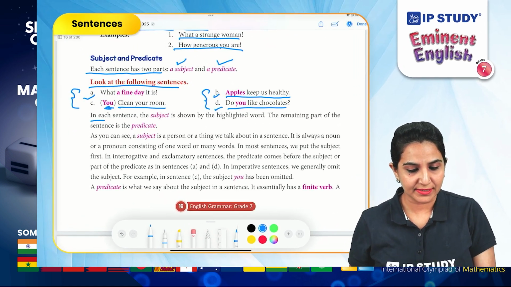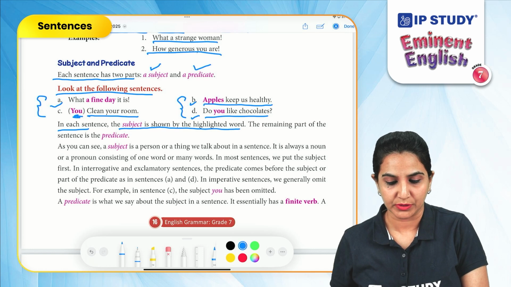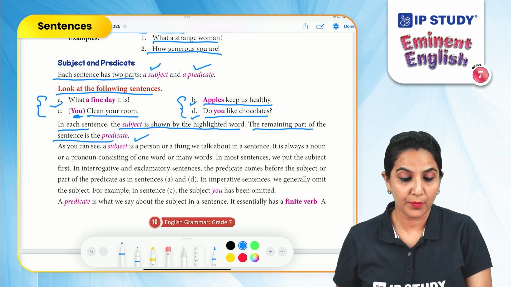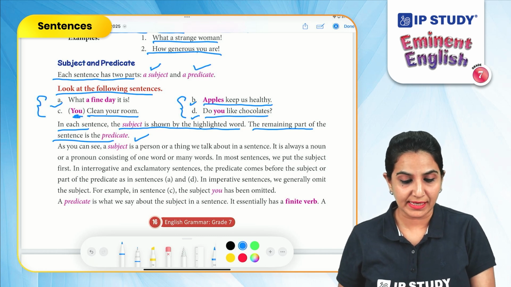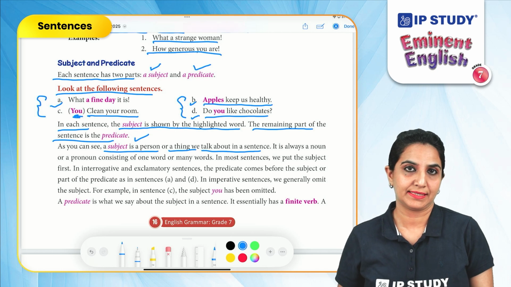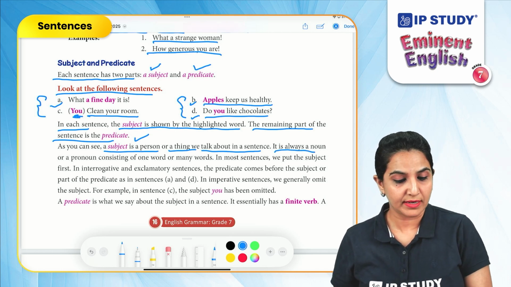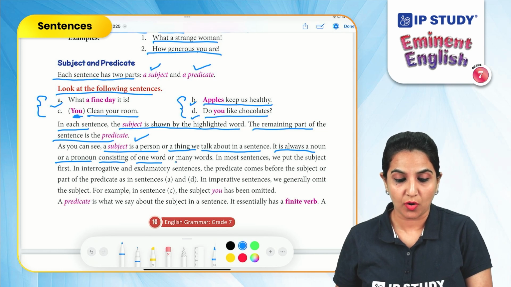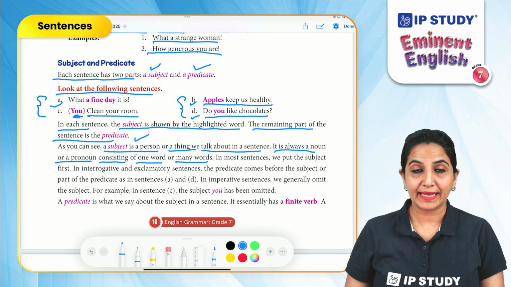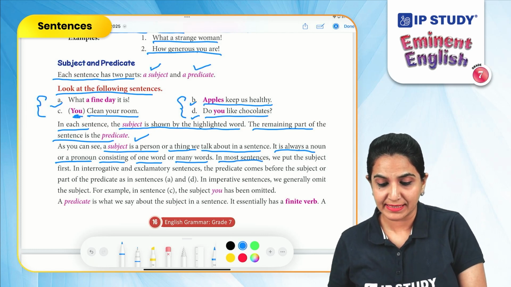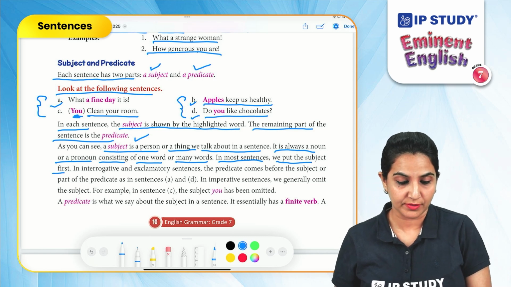In each sentence, the subject is shown by the highlighted word, and the remaining part of the sentence is the predicate. As you can see, a subject is a person or a thing we talk about in a sentence. It is always a noun or a pronoun consisting of one word or many words, like Nina, apples, you. In most sentences, we put the subject first.